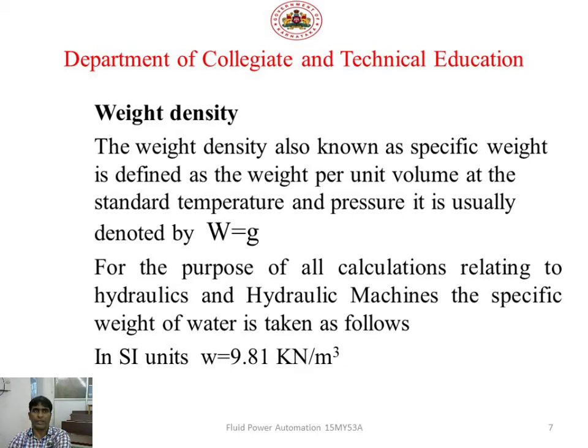It is usually denoted by the letter W. For all calculations related to hydraulic machines, the specific weight of water in SI units is taken as W equal to 9.81 kilonewton per meter cube.